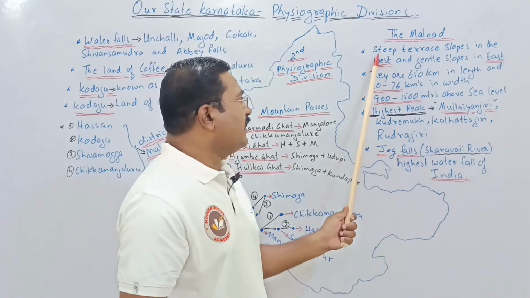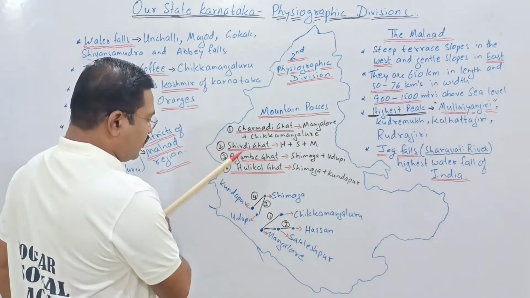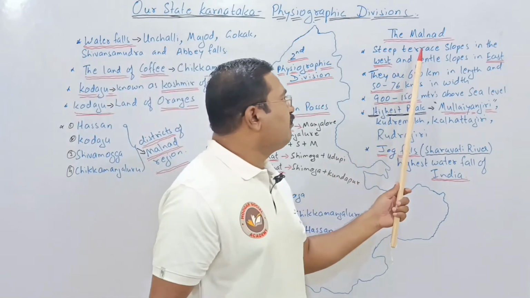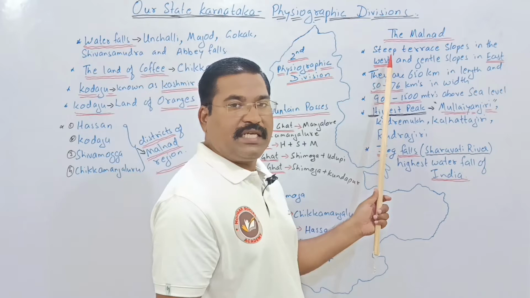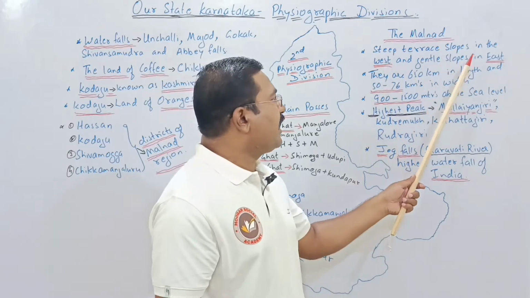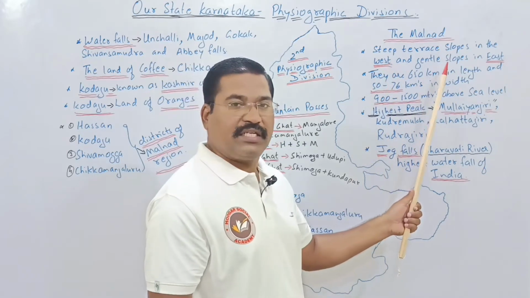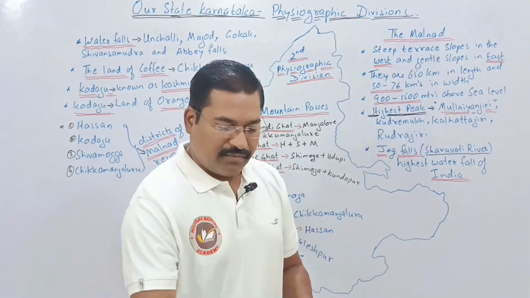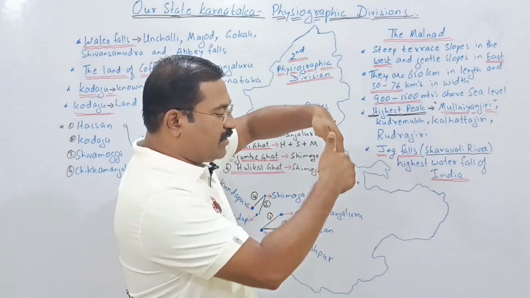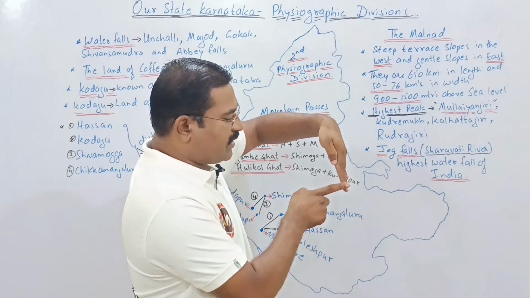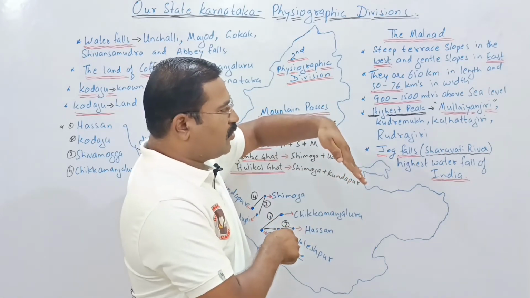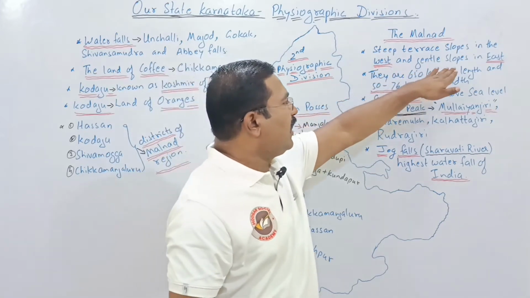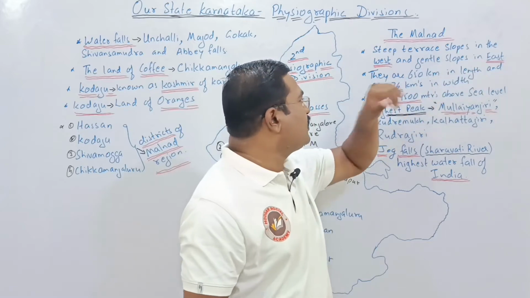Here, as the Western Ghats flow over here, we see that in the Malnad area there are steep terrace slopes on the western side, and towards the eastern side it is a gentle slope. When we say steep terrace, it will be in this form, a continuous steep terrace, and when we say gentle slope, it is not too much of a slope. So there is a steep terrace slope in the western part and a gentle slope towards the eastern side.